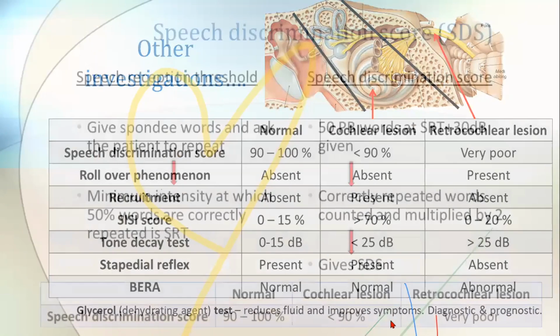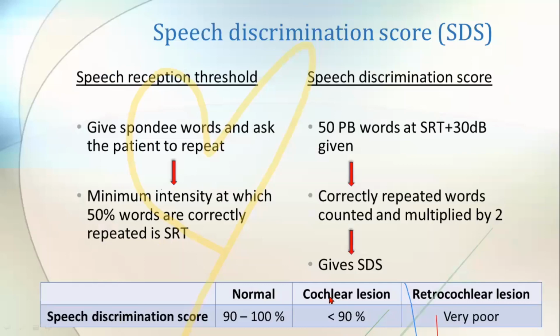And coming to the speech discrimination score, simply saying, speech discrimination score means how well a patient can discriminate his speech. Normally it is 90 to 100%. Most of the words the patient will be able to discriminate, or he will be able to repeat whenever we ask him to repeat. That means the normal scoring will be 90 to 100%. In case of cochlear lesions, like Meniere's disease, it will be a little bit less. And in case of retrocochlear lesions like acoustic neuroma, it will be very poor, somewhere around 30 to 40% even.